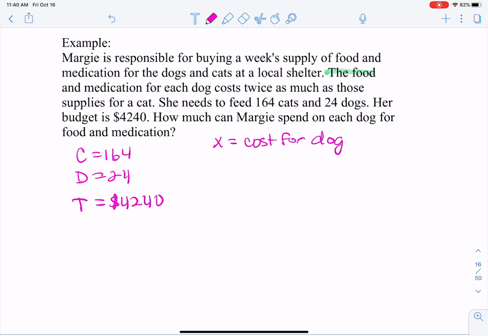So if X is a cost for a dog, then half of X is going to be the cost for a cat. So what do we know? Well, if we have 164 cats and the cost for each cat is half X, we would multiply those to find how much we're spending on cats.